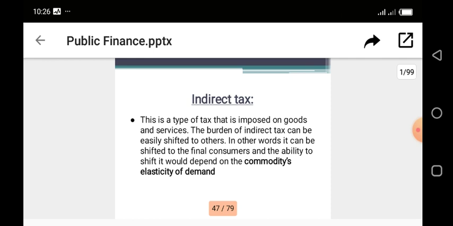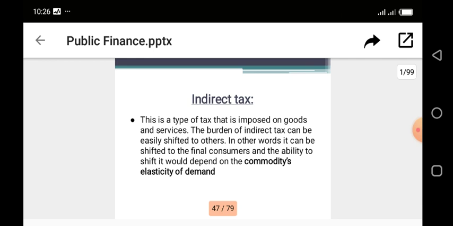The burden of the tax can easily be shifted to another person. Meaning the producer can easily transfer the burden of this tax to the final consumers, who are at the receiving end, carrying the brunt or the burden of this tax in the form of high price.